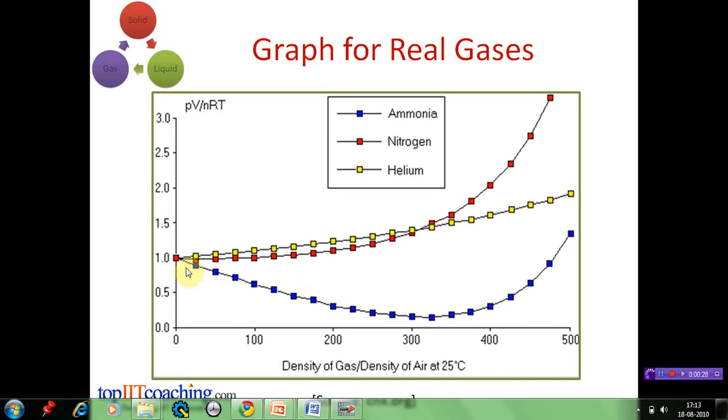At low pressures, the graphs obtained for Charles' law or Boyle's law by most of the gases are nearly straight. We call such lines the ideal gas lines. But as the pressure or the density increases, the deviation of the gases also increases. For some gases, the deviations are very small. For example, noble gases such as helium, neon, argon, etc. But for some gases like ammonia, the deviations are enormous.